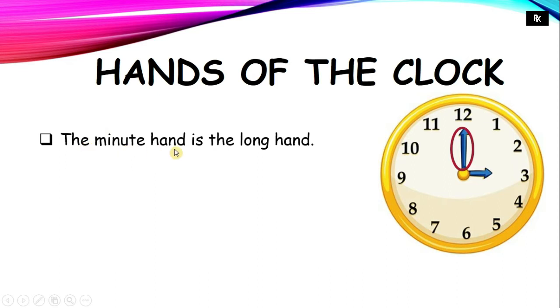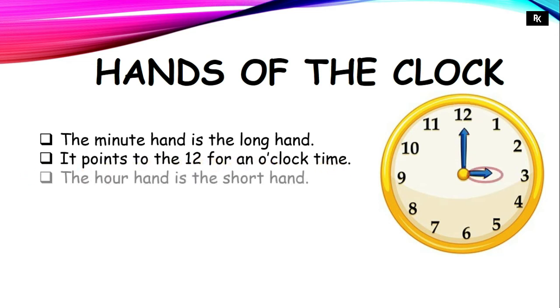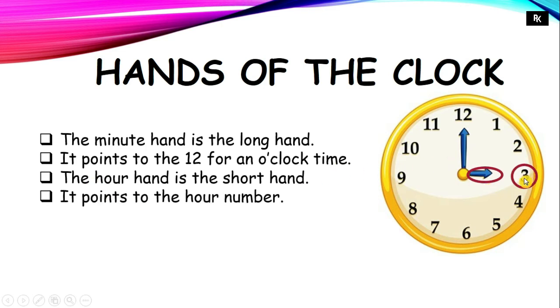The minute hand is the long hand. You can see over here, this is the minute hand. It points to 12 for an o'clock time. The hour hand is short and it points to the hour number. So can you tell me the time on this clock?